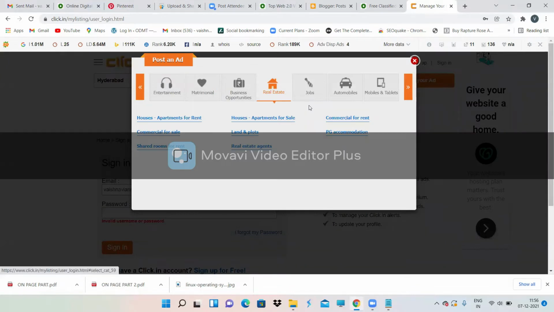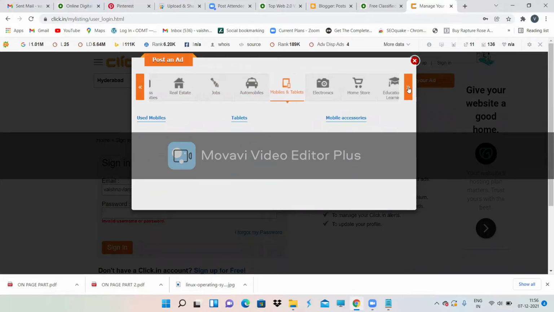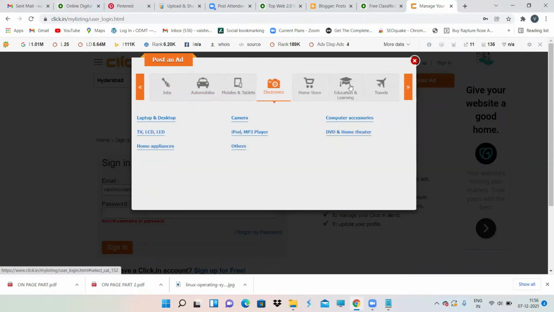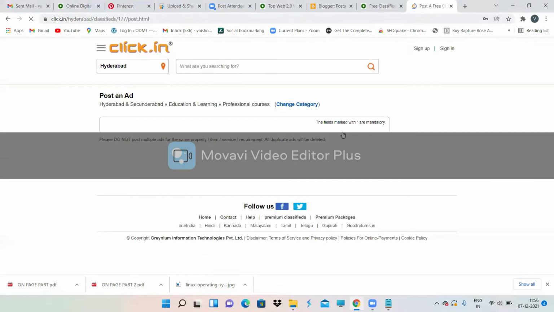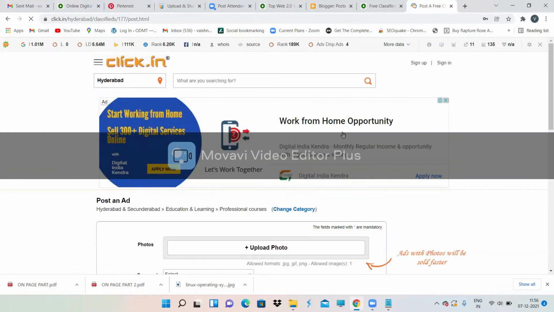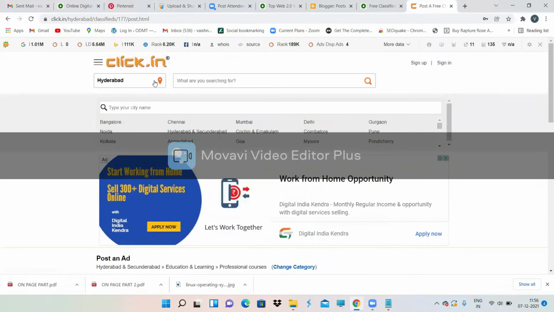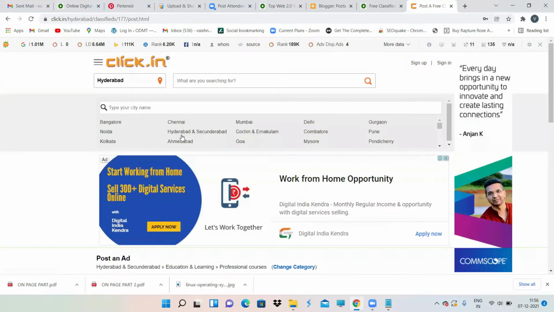Your ad comes under a category that you need to select, whether it is business, matrimonial, entertainment, automobile, mobiles and tablets, electronics, education, whatever it is. It is up to you. According to your niche, you have to select something over here. After that, select professional courses or computer courses, whichever you want. Now you can change the locality over here, Bangalore, Noida, Chennai, whatever it is. You can select the location accordingly.